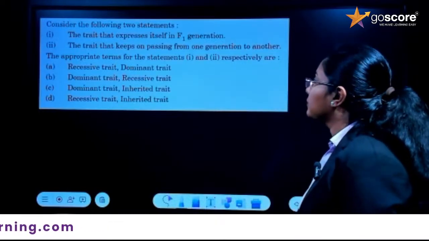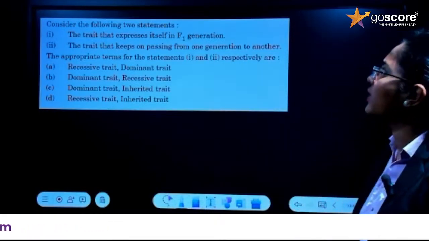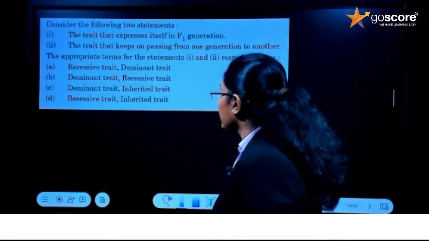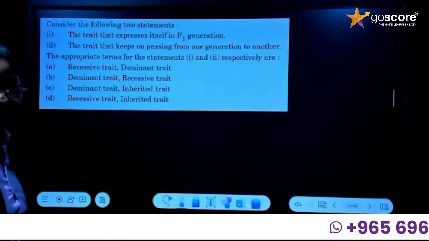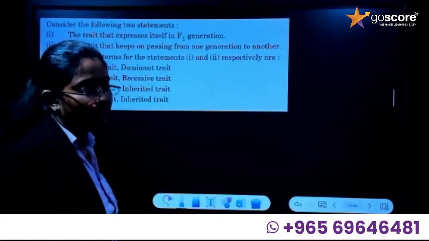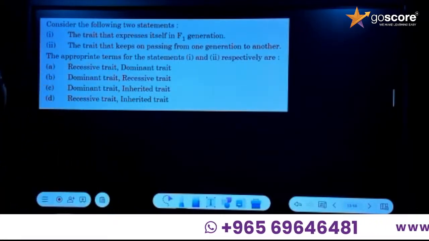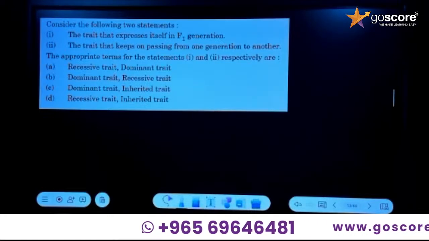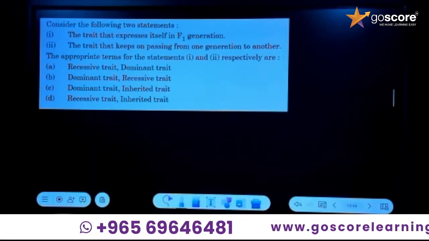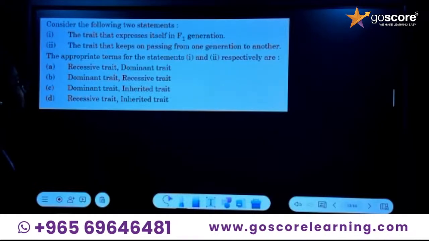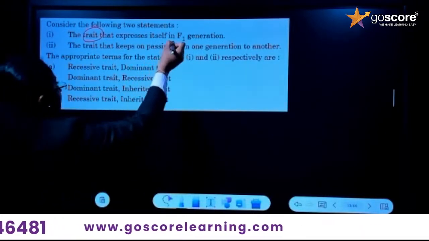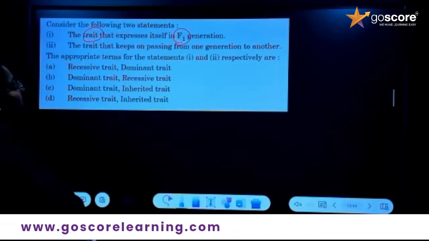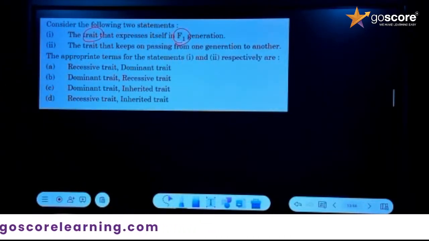The next question. What is the next question given here? Considering the following two statements, what do we have to consider? Two statements are given. You have to consider the two different statements. So let's see what the statements are. The trait that expresses itself in the F1 generation. So you have to study the term trait, and then you have to understand what the F1 generation is. Only then can you write the answer for this question.